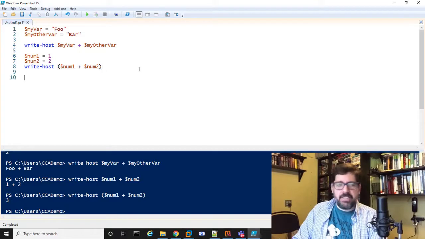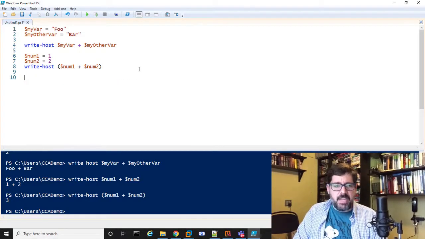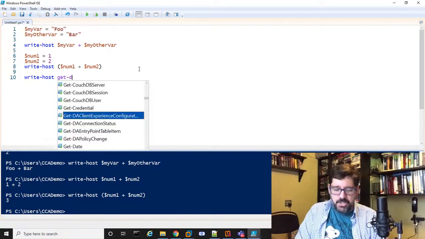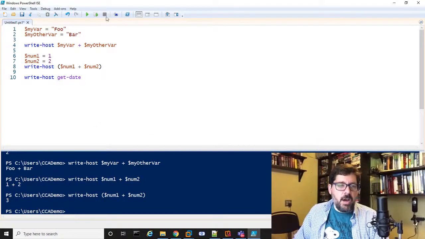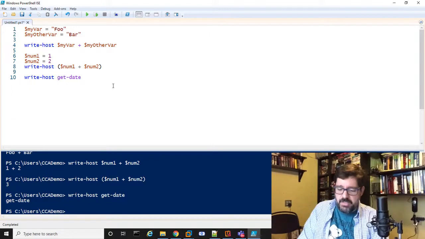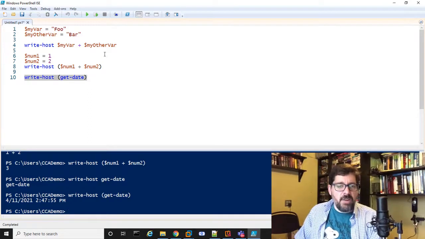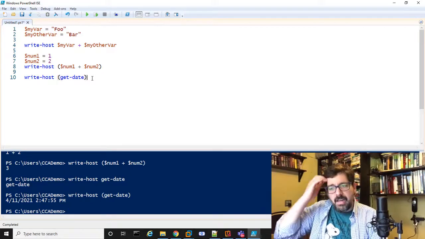There are other data types too. We'll do another one. Let's see. How about we'll do a date, and instead of creating a variable, I'm just going to write it to the screen. So if I do Write-Host Get-Date, all it's going to do is output the current date time, right? And actually it doesn't because it interpreted this as a string, right? So I have to put parentheses around this for me to get that as a cmdlet, right? There we go. So we have the current date and time, right? I'm recording this on April 11th at 2:47 p.m., right? So it gets the current date and time.